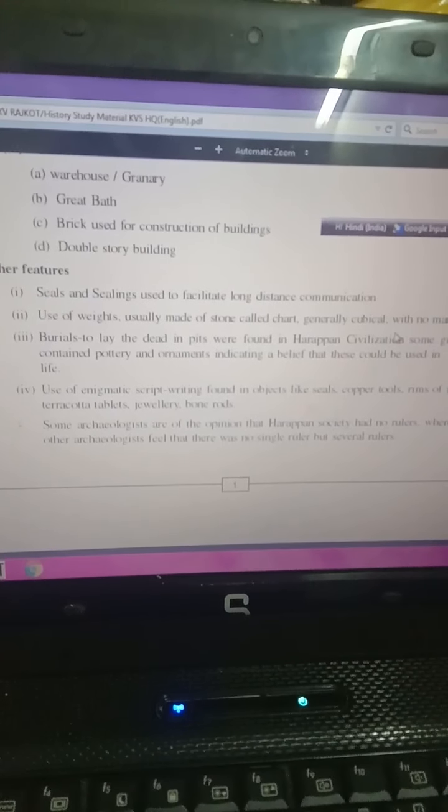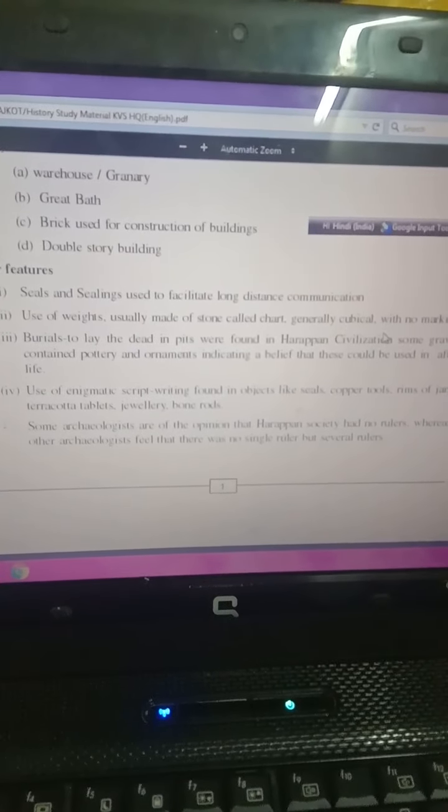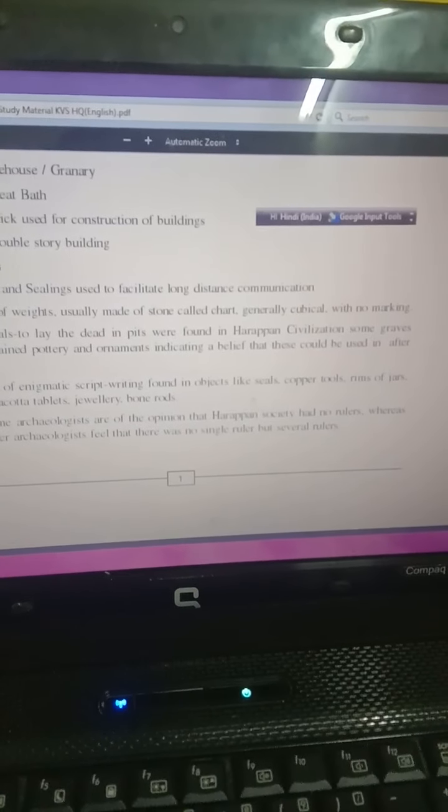One more feature is the burials. The dead were laid in pits in the Harappan civilization.